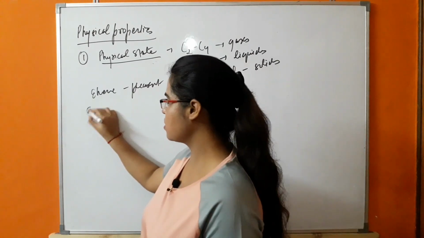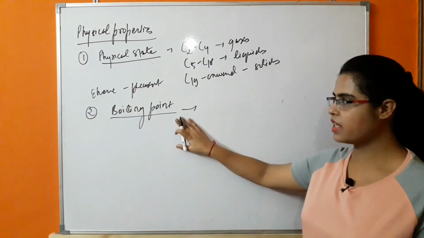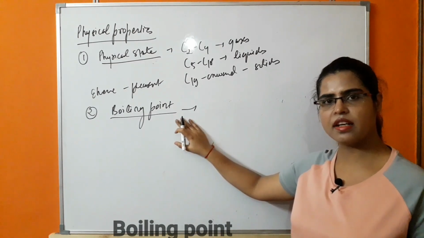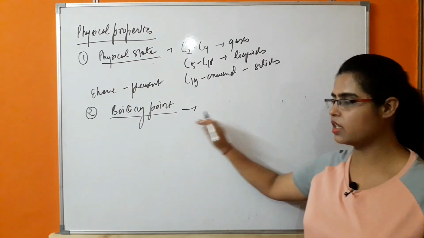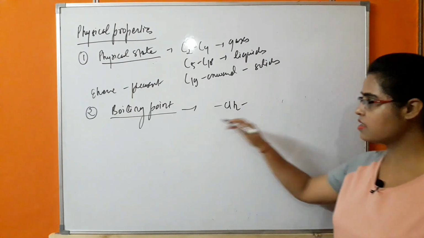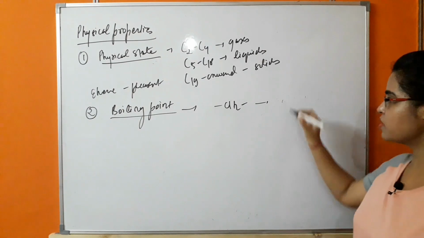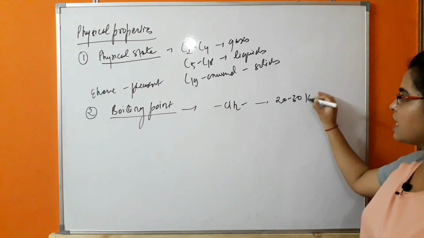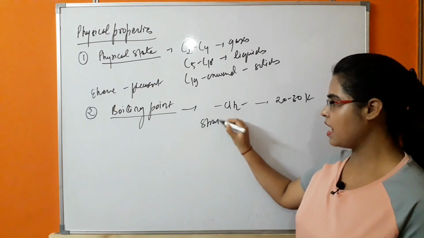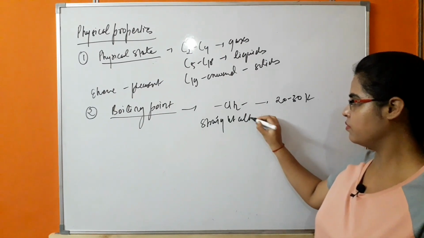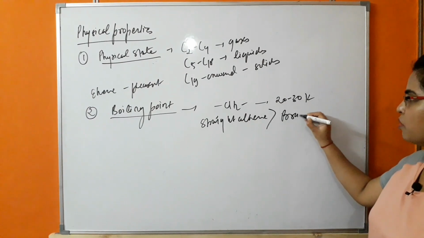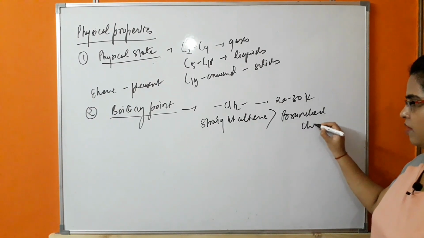The second property is boiling point. In the case of boiling point, as the molecular mass of an alkene increases, its boiling point is greater. With every increase of a CH2 unit in alkenes, the boiling point will increase by 20 to 30 Kelvin. And the second point is that straight chain alkenes have a greater boiling point in comparison to branched chain alkenes.